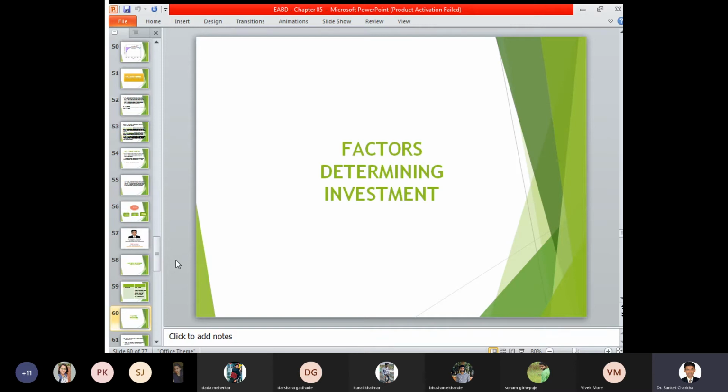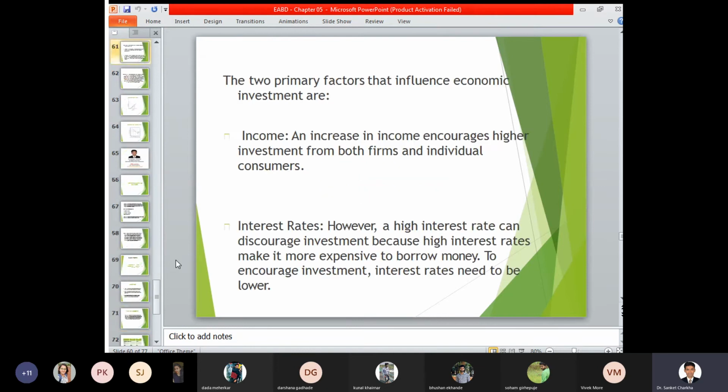Next thing, we have factors determining the investment. Earlier we have seen factors determining the consumption. Now we will look into the factors determining the investment.